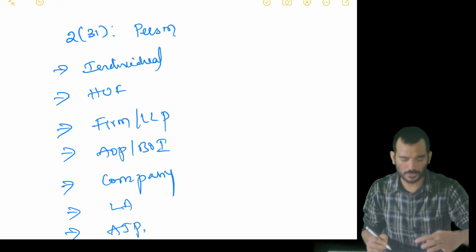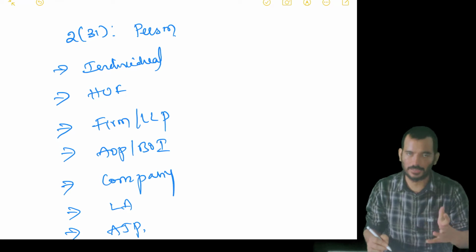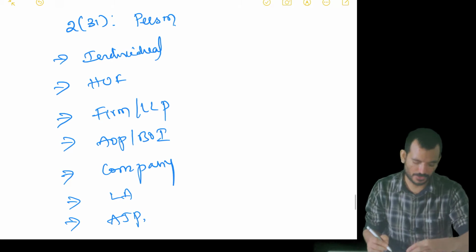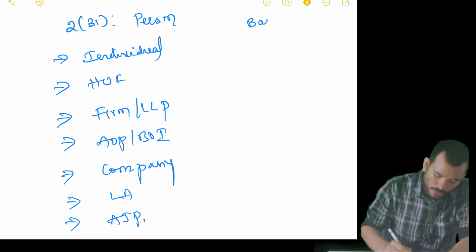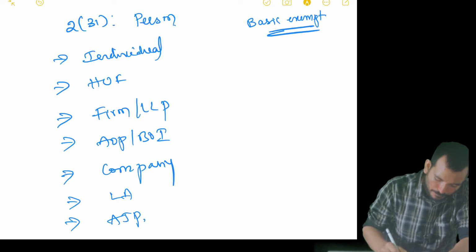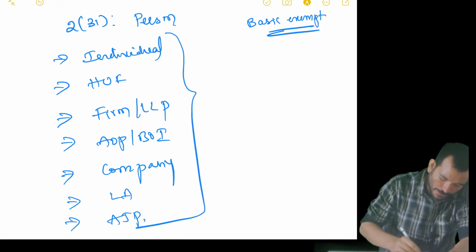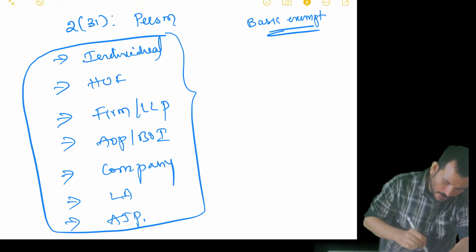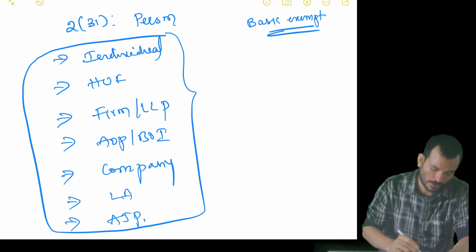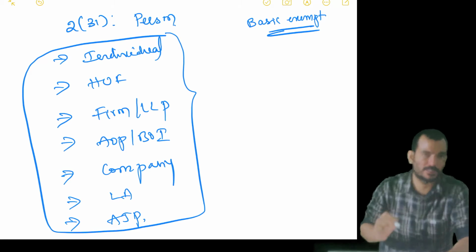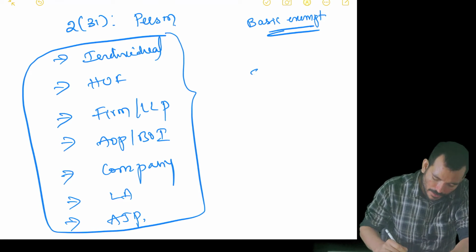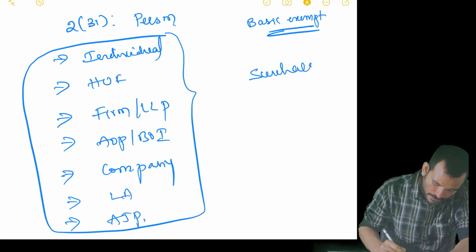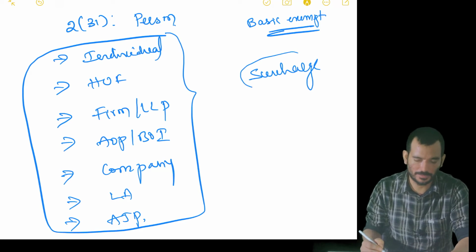Why I am stressing so much on this one particular definition is, it's not that they will be asking a question on this definition, but when you are doing the basic exemption limit, you need to know for every person mentioned under the definition of person what his basic exemption limit is. The same way, surcharge also, there have been so many amendments in the recent past.